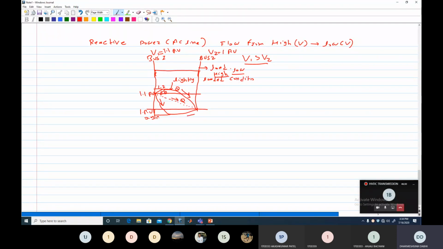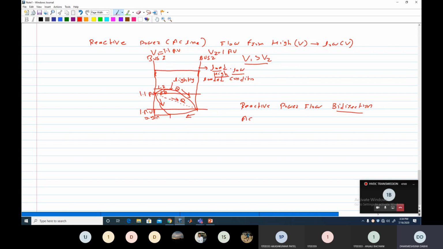So in this case, reactive power flows in this direction up to this point. Clear? Depending upon the loading condition of the line, lightly loaded or highly loaded, the direction of reactive power changes. It means reactive power flow is bidirectional in the AC line. Clear? Because there is no reactive power in the DC line, only in the AC line.